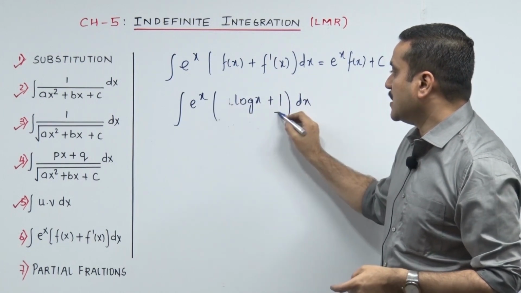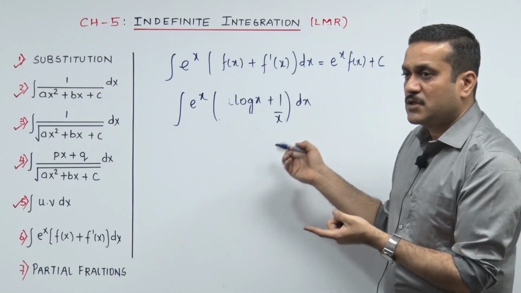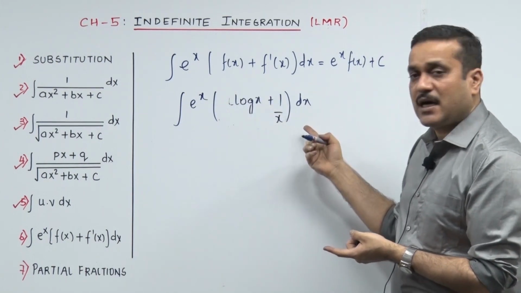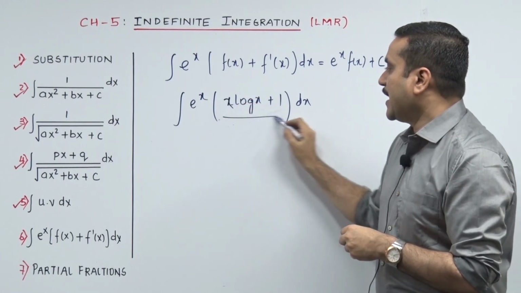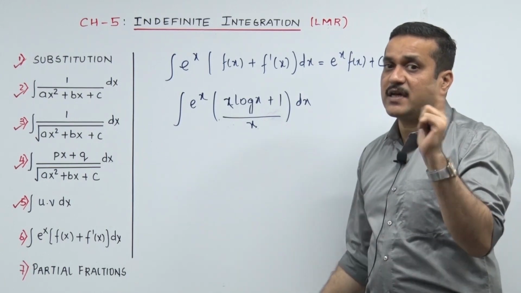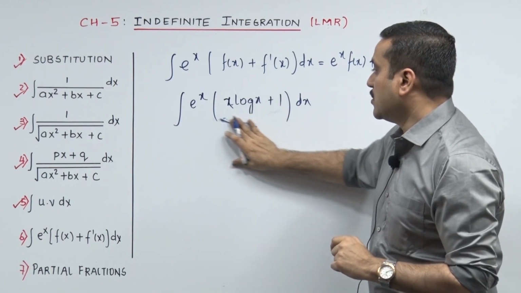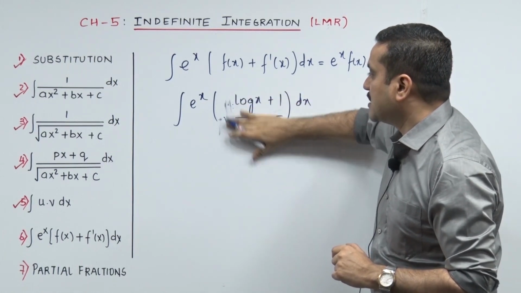I distributed my x. "Sir ji, how do you distribute like that?" No, I distributed my x, so there the x got cancelled and here it landed. No, let me write it one more time. I had x over here. I already knew I need to fit in fx plus f dash x, so I need to distribute my x to both of them. I think the sum is ready set.